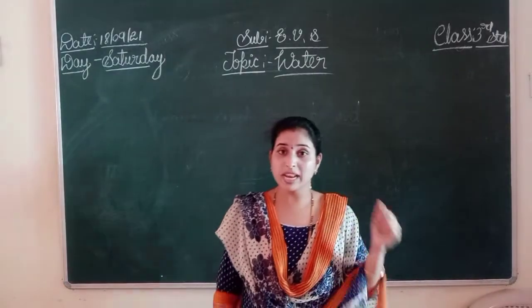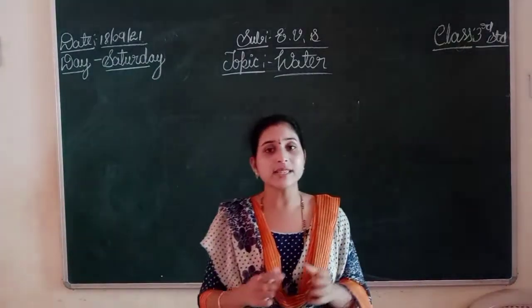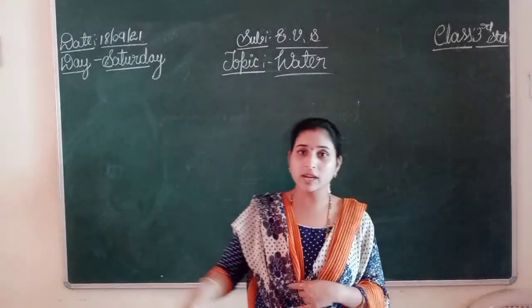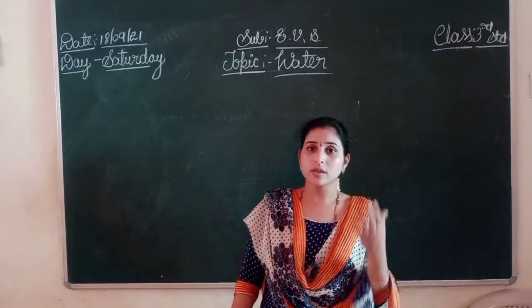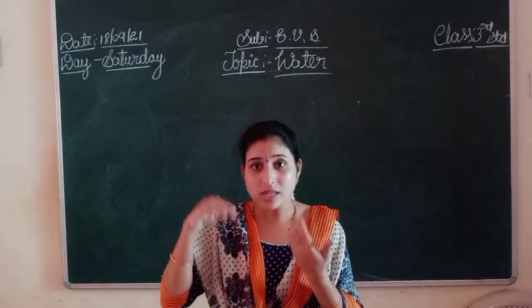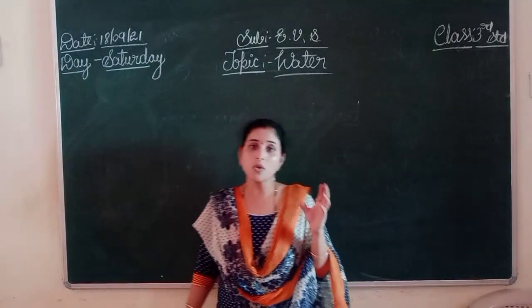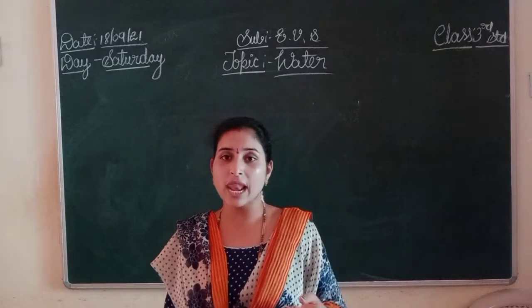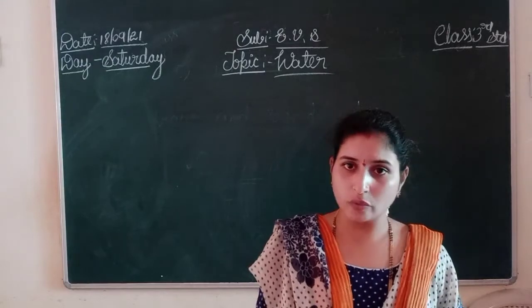While explaining about other sources of water, I have told one word: underground water. What is the meaning of underground water? When rain falls on the ground, the ground soaks the water. The water goes under the ground. Okay, that water is called underground water. By digging wells, we can get the underground water like well, bore well. These are the examples we can give for underground water.